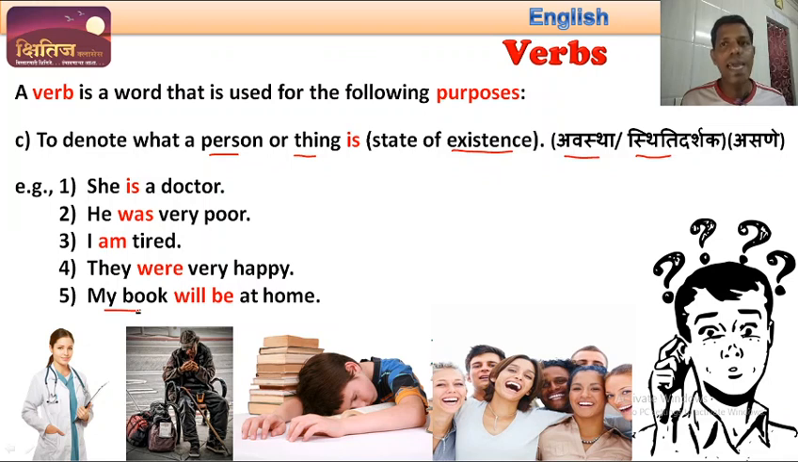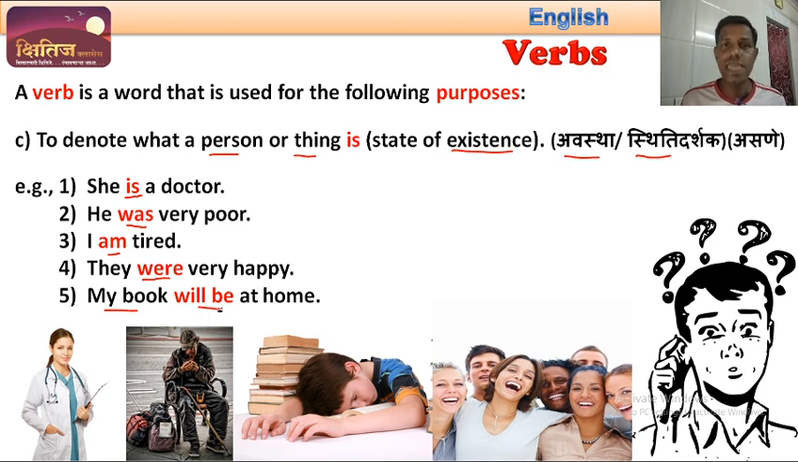And we are not talking about any action done by these things, or about possession. In fact, we are talking about what this person is or what this thing is. So we are talking about the state of being. She is a doctor. He was very poor. I am tired. So all these words is, was, am, were, will be indicate the state of existence of the person or thing, and such words are also called verbs. I hope that this is also very clear to all of us.